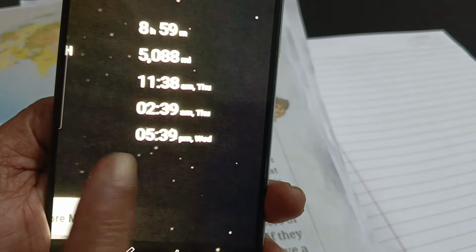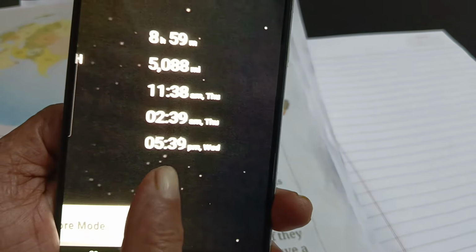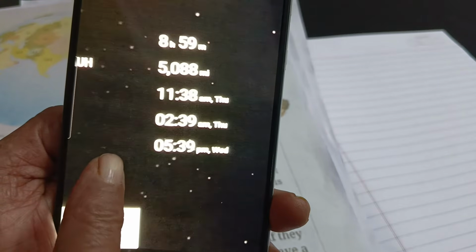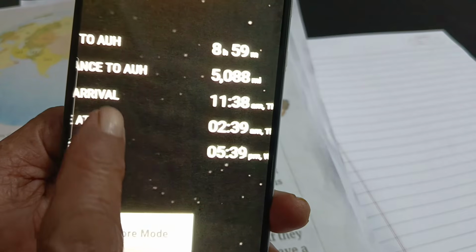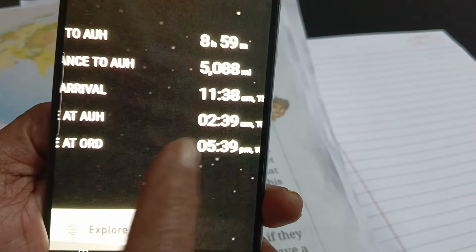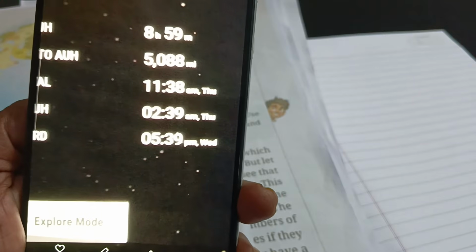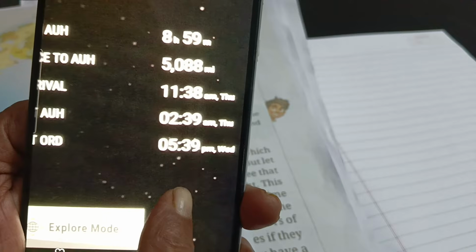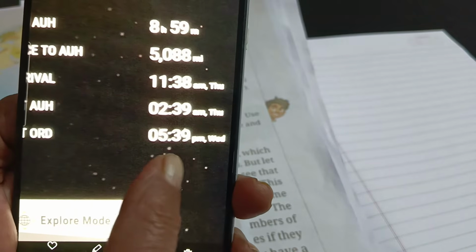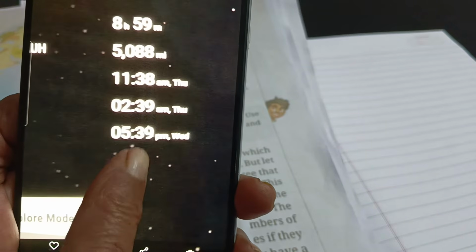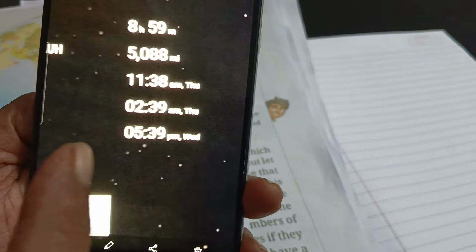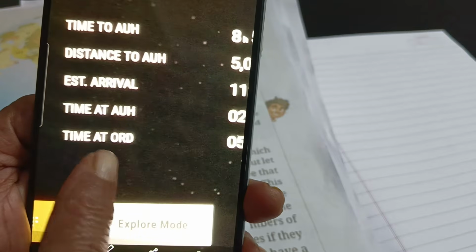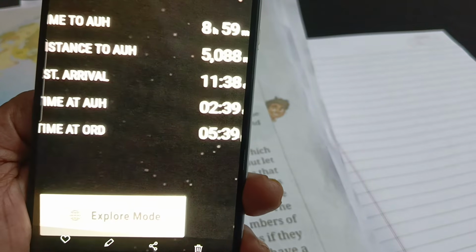See the difference here. Where we started, the time is 5:39 p.m., and our destination is Abu Dhabi, whose local time is 2:39 a.m. on Thursday. ORD, the code of the Chicago airport, is on the western side, in the USA.